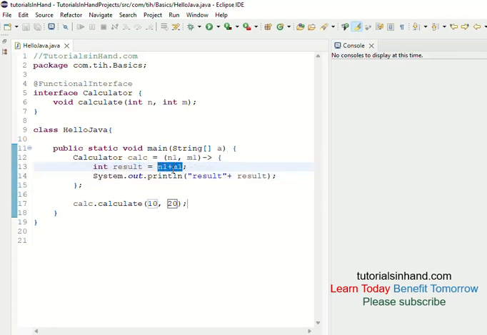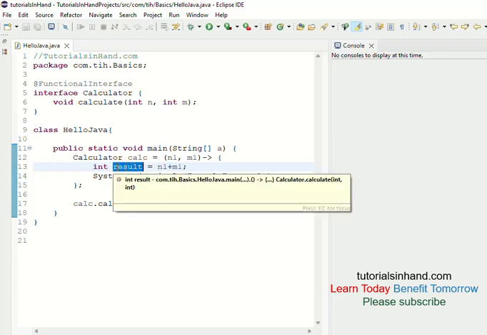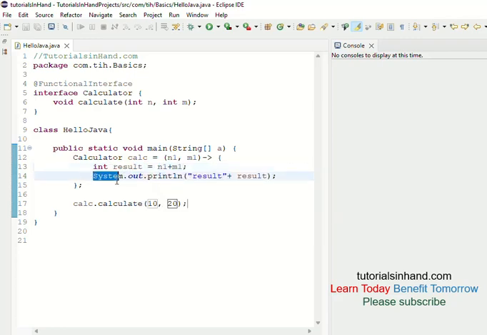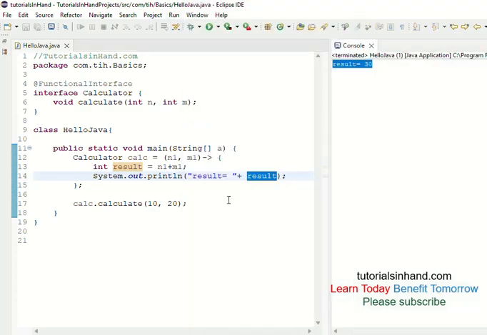and then finally within the body of the lambda expression I am going to use those values and they will be added, and the result will be stored in this variable named result, and finally I will print the result over here with the customized message "result = ", so the calculated value will be printed. Let's execute this and see whether we are getting our result or not, and we get result equals 30. So it is working perfectly fine.